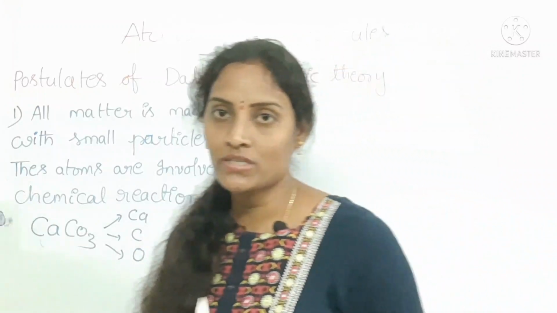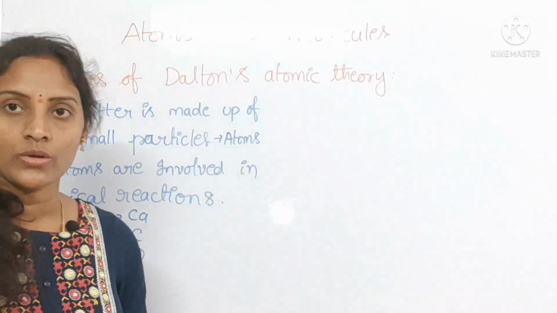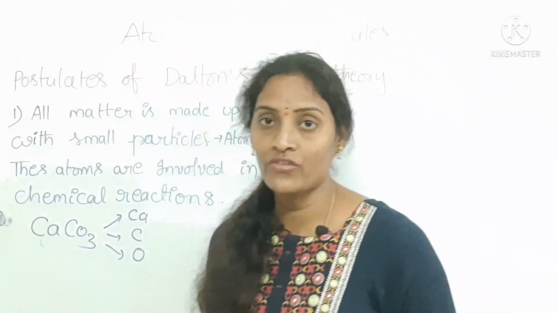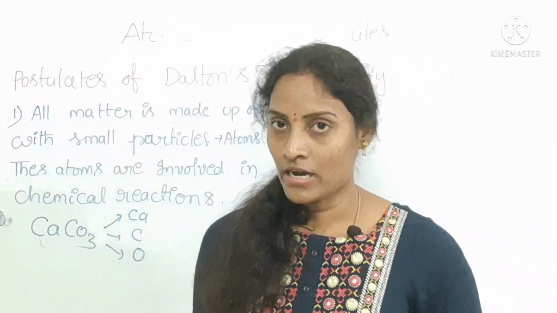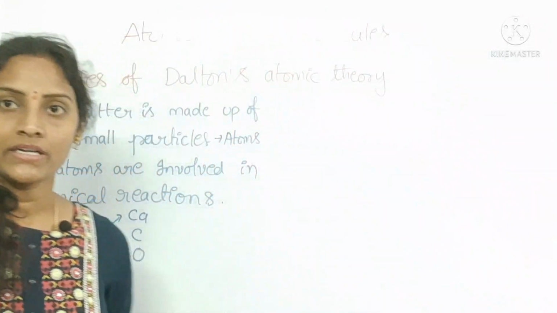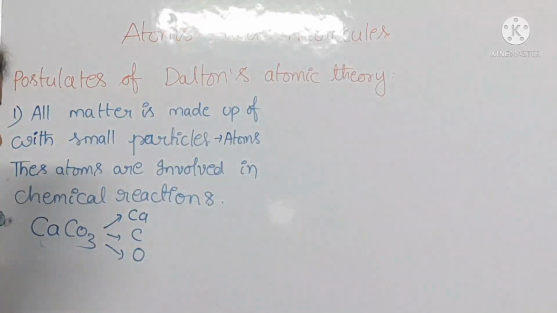Okay, the chalk piece is made up of calcium carbonate, one compound having calcium, carbon and oxygen. These are the smallest particles of that particular compound, here calcium carbonate.